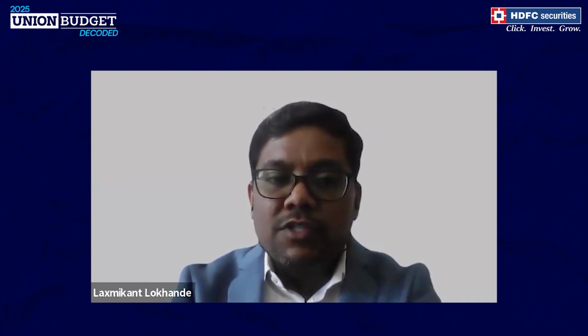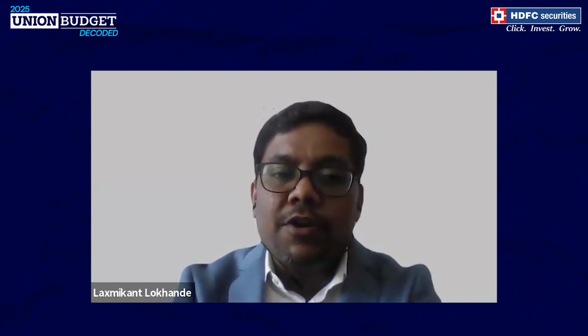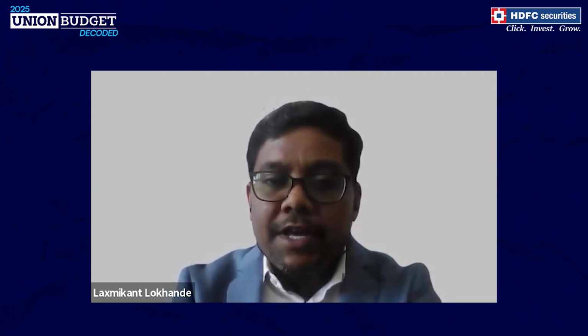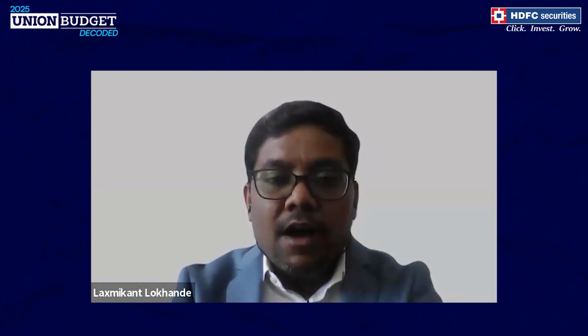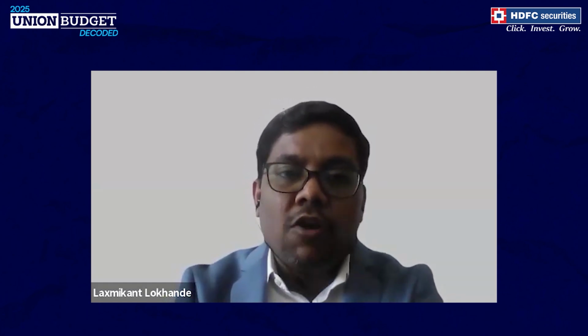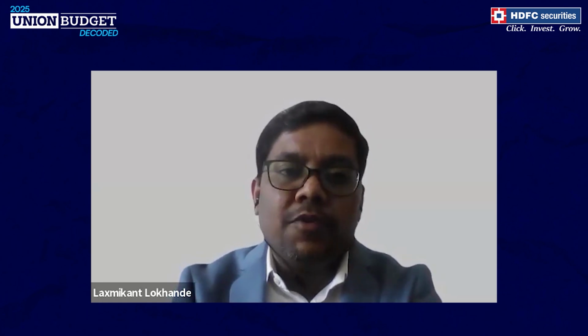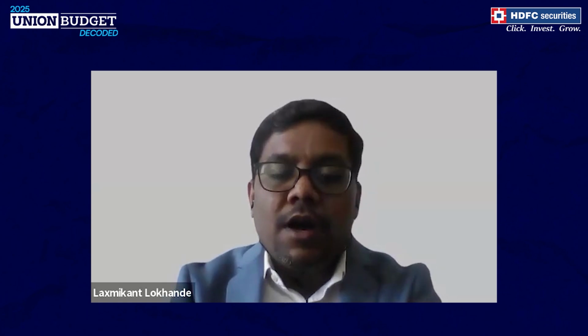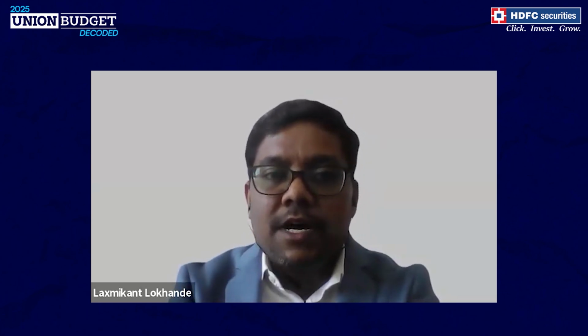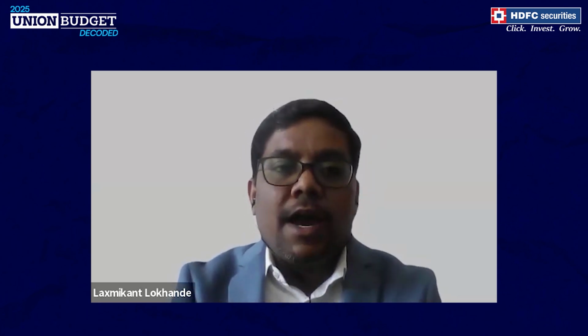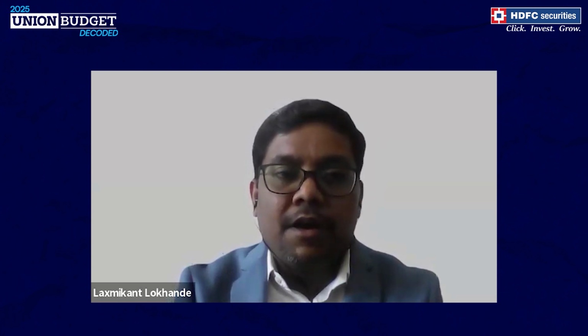Another change which was announced is that the annual limit of 2.4 lakh for TDS was increased to 6 lakh for rental income. Obviously, a lot of senior citizens rely on rental income for their day-to-day income. And again, this increase in limit will help in their tax compliance. So I think these small steps are getting together and helping taxpayers in ease of compliance